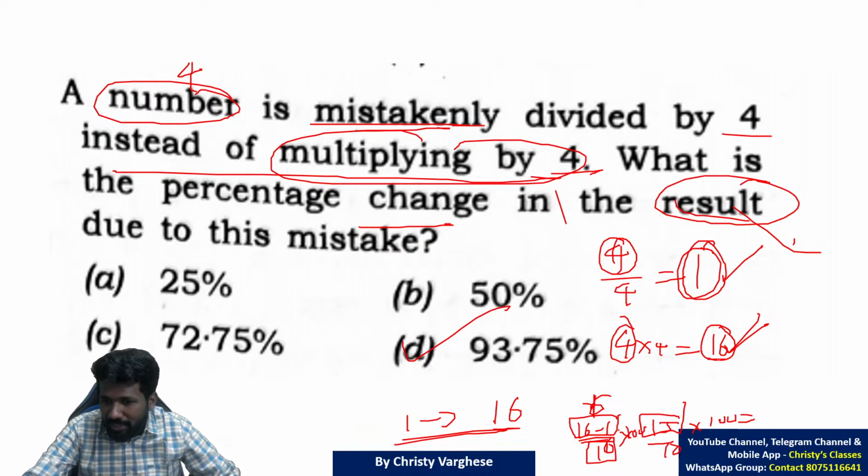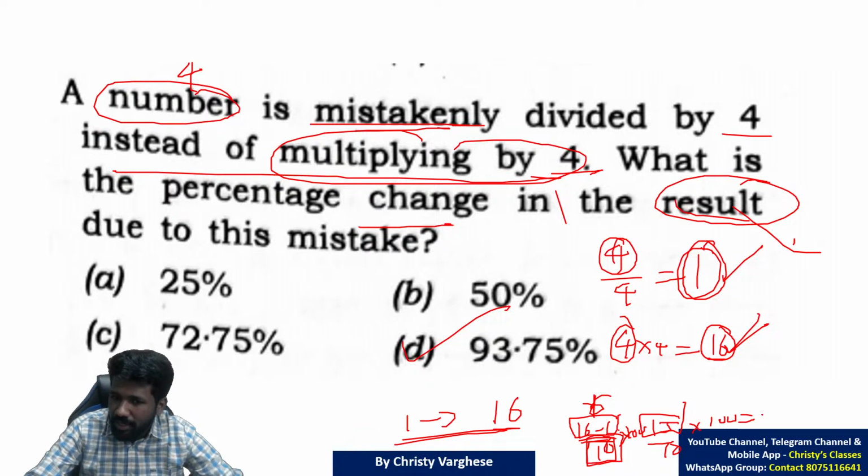Because you were supposed to get 16, so compared to the original value, 15 by 16 into 100. Multiplying that, you will get 93.75. But if you know mental math, these steps can be avoided.